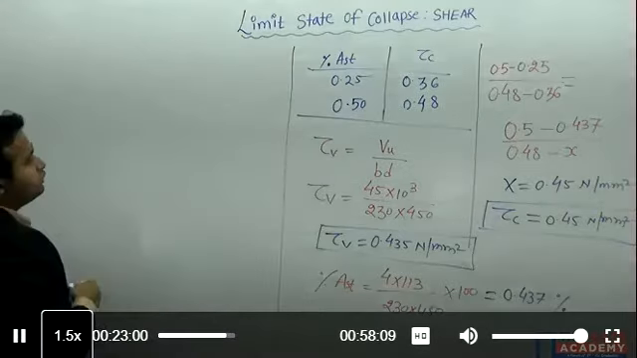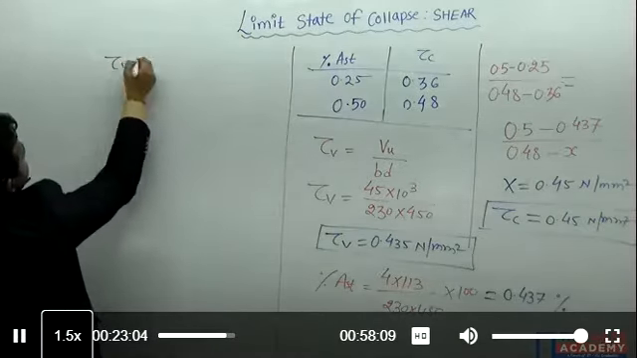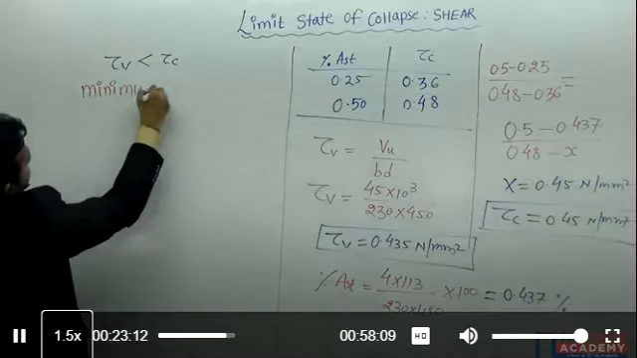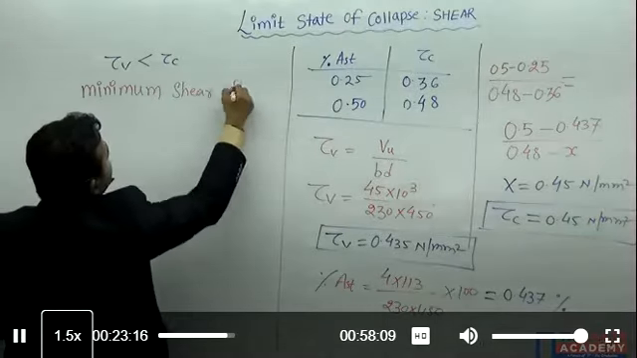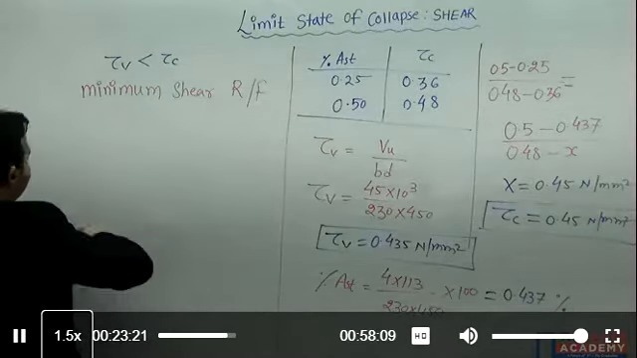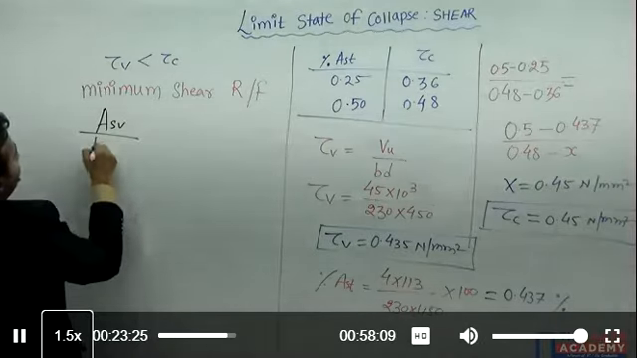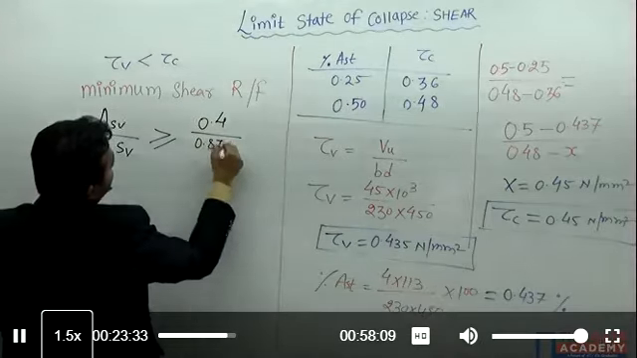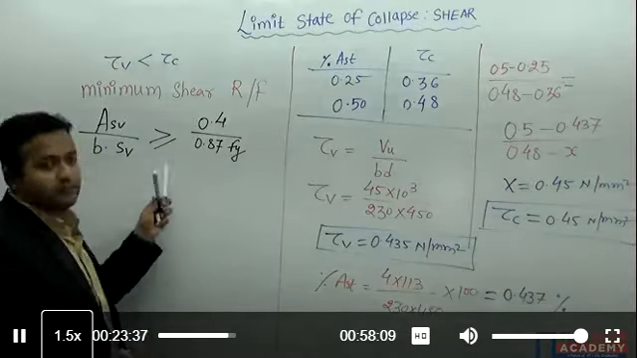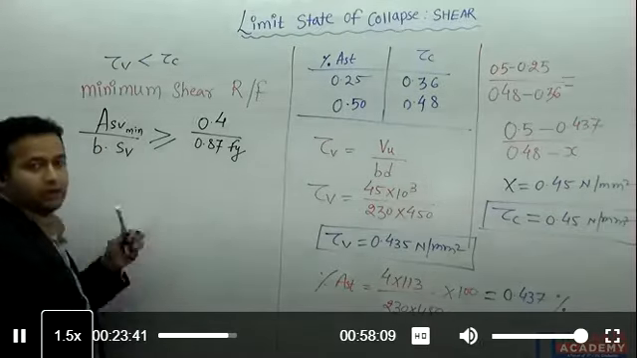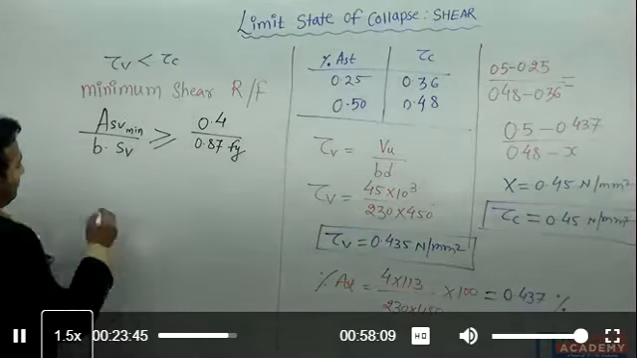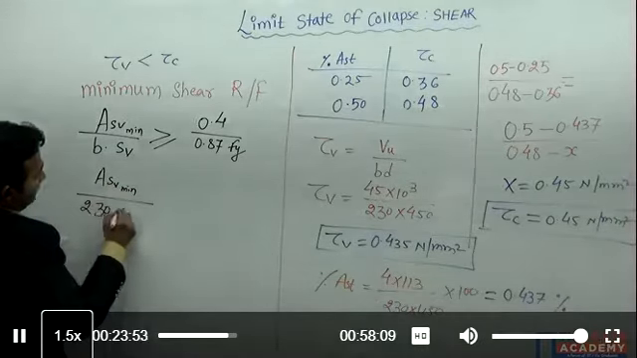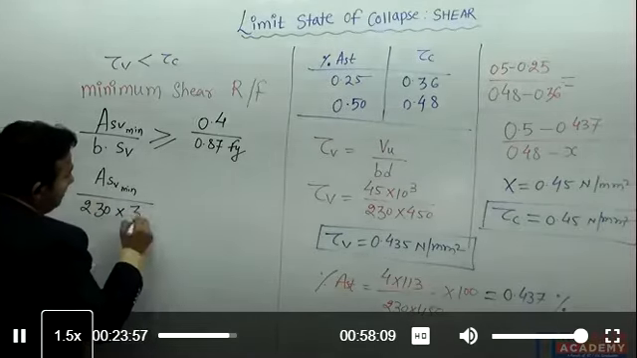As per the case number 1, if tau v is less than tau c, that means we need to provide minimum shear reinforcement. I can write the formula: ASV divided by B SV shall be greater than or equal to 0.4 divided by 0.87 Fy. This is the formula for minimum reinforcement, and this ASV is your minimum area of reinforcement. Everything is given. So let's calculate ASV minimum divided by B. They have given me 230 mm, and SV is the spacing, they have given me 375 mm.